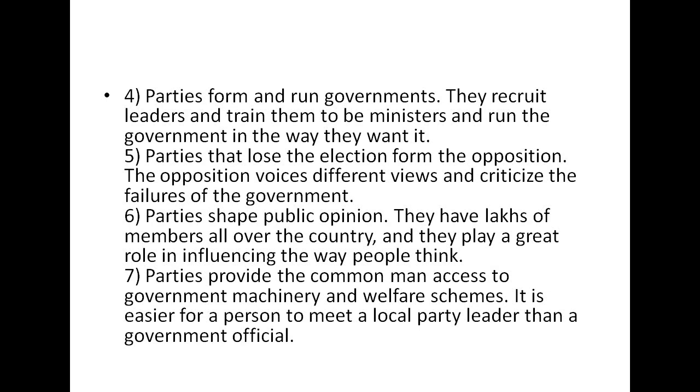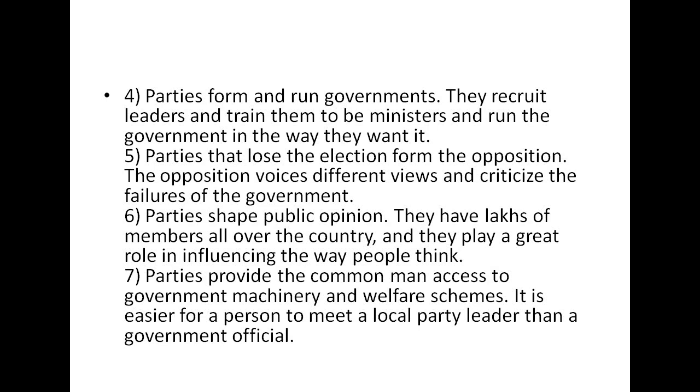Then the seventh and last function is that parties provide the common man access to the government machinery and welfare schemes, and it is easier for a person to meet a local party leader than a government official. So these parties have their own apps where people can tell about their welfare, their problems and what their demands are. So in these machinery and welfare schemes, they provide them this access.